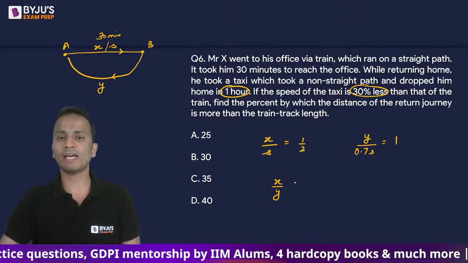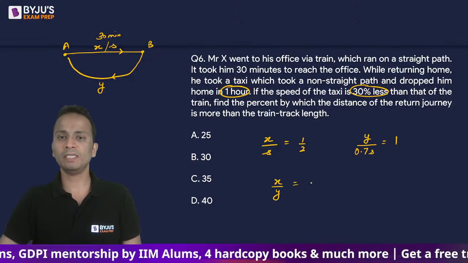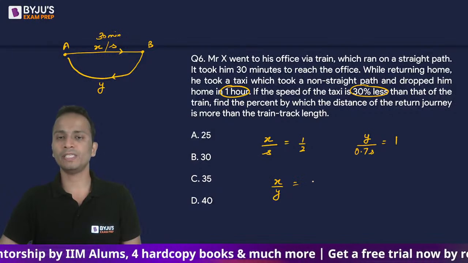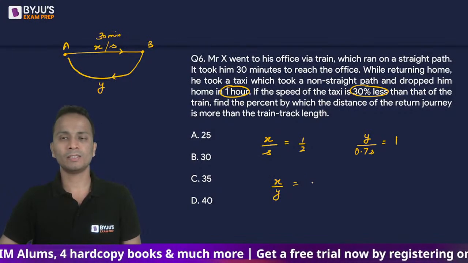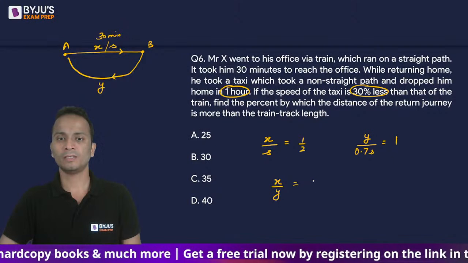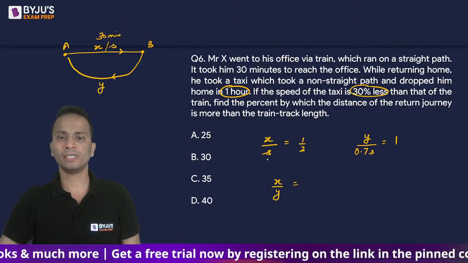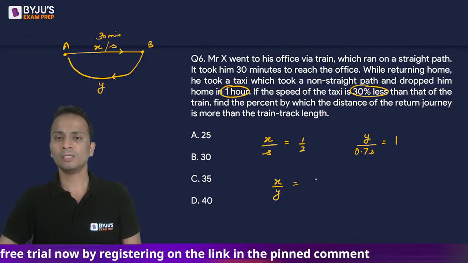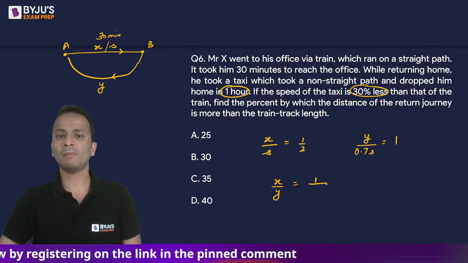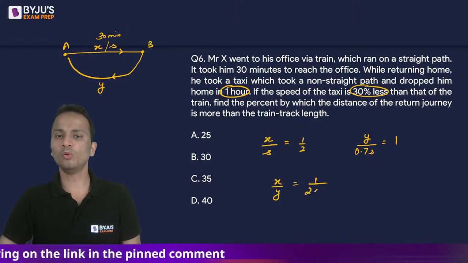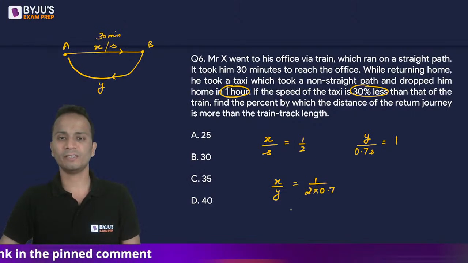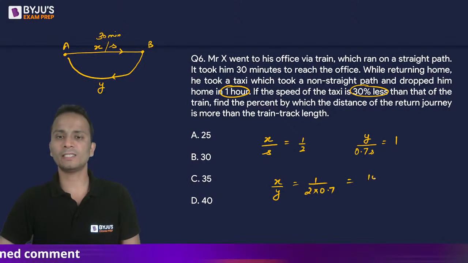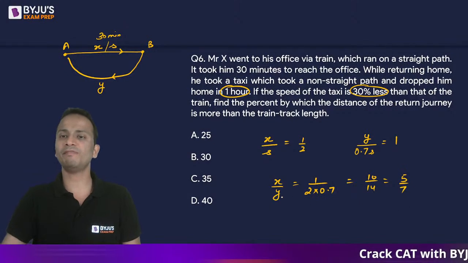So x upon y का value कितना आ जाएगा? It will be 0.5 s upon 0.7 s, so it will be equal to 1 upon 2 into 0.7. So that is 10 upon 14 or 5 upon 7. So x upon y will be 5 upon 7.